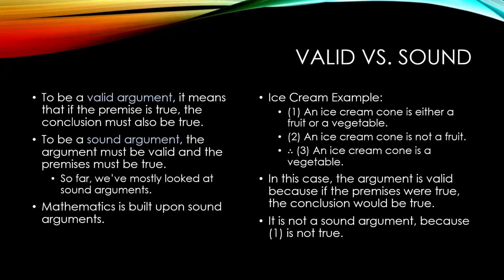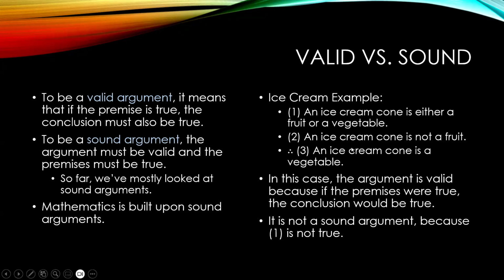So now that we've introduced some of the operations, let's go back to what it means to be valid and introduce the idea of being sound. To be a valid argument means that if the premise is true, the conclusion must also be true. To be a sound argument, the argument must be valid and the premises must be true. So far, that's mostly what we've looked at, and this is what mathematics is built upon. It's built upon the idea of sound arguments.